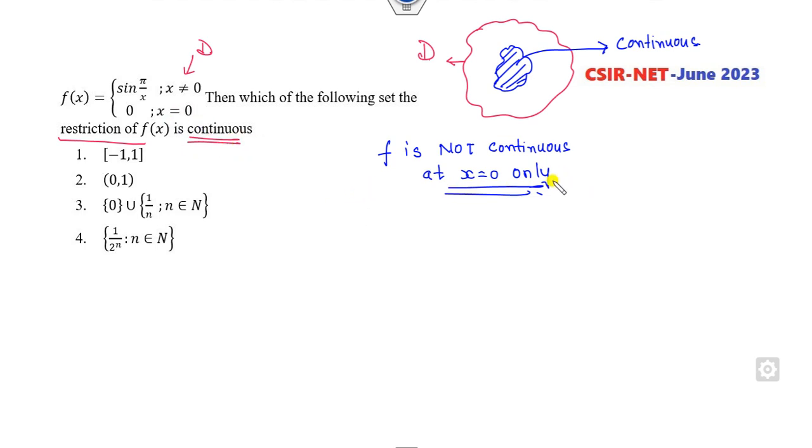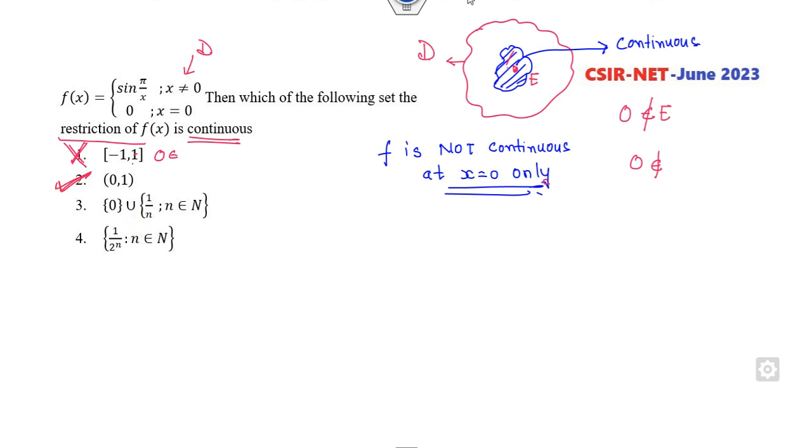Fine. So my target is to make this function continuous. How do you make this function continuous? If I eliminate 0 from here, so this subset, it means if I prove 0 does not belong to this set E, then it is a continuous function. But you can see the first option, 0 belongs to that. It means this option is cancelled out. 0 does not belong. This option is the right option.